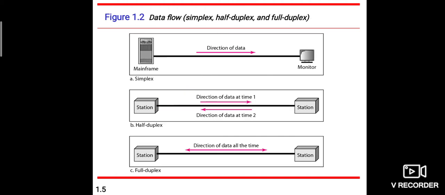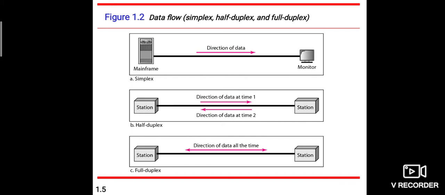Next is data flow. Data flow is nothing but a communication between 2 devices, which can be simplex, half duplex, or full duplex. As shown in the figure, the first one is simplex, the second one is half duplex, and the third one is full duplex. Let me explain one by one what is simplex. Concentrate on the first diagram.